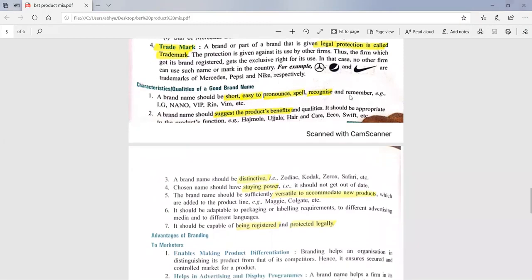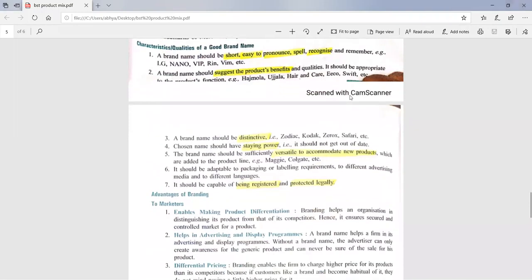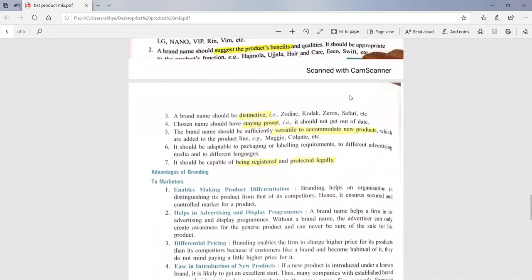Third quality, a brand name should be different, distinctive. It means there may be some USP in the brand name. It should not be similar to other brand names. If it is similar to other brand names, then you may have a problem. For all the brand names which already exist, like Adidas, they must have patented or registered it. So you cannot use the same name. So that must be something different.